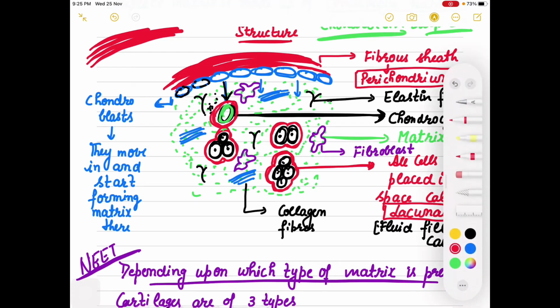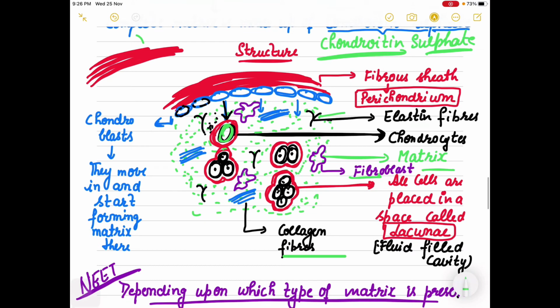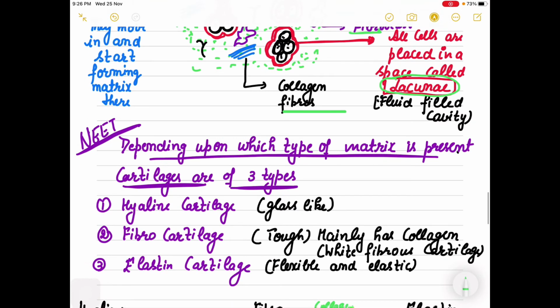What else will you find here? You will find matrix, then fibroblasts, a few collagen fibers as well as elastin fibers. That is how the structure of cartilage looks. It has perichondrium, elastin fibers, chondroblasts, and once they are surrounded by matrix, they are known as chondrocytes. They are placed in a fluid filled cavity known as lacunae, right? Now depending on which type of matrix is present, not all cartilage has the same matrix.